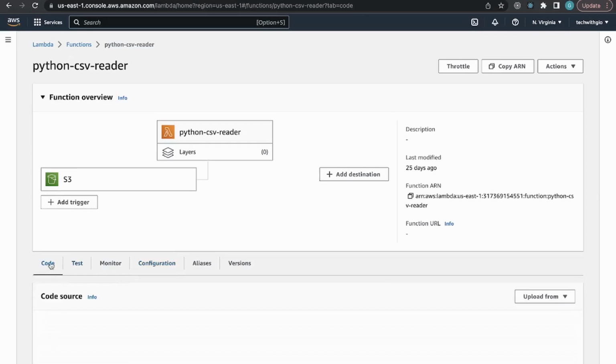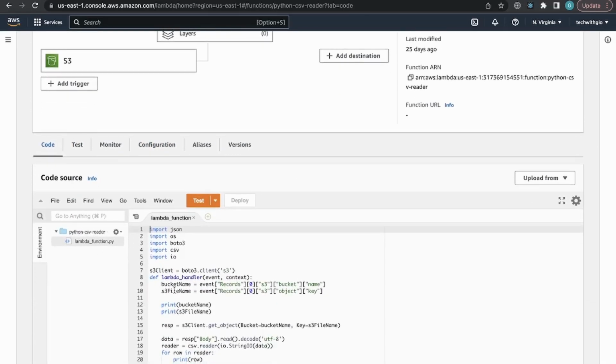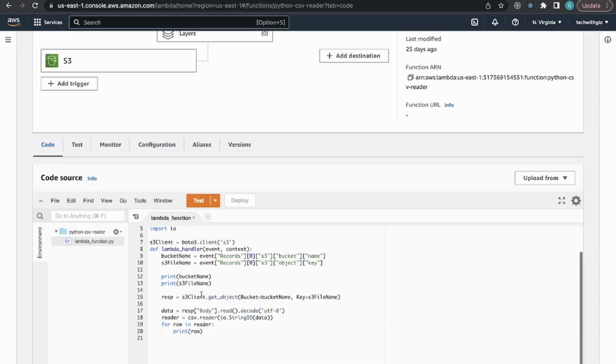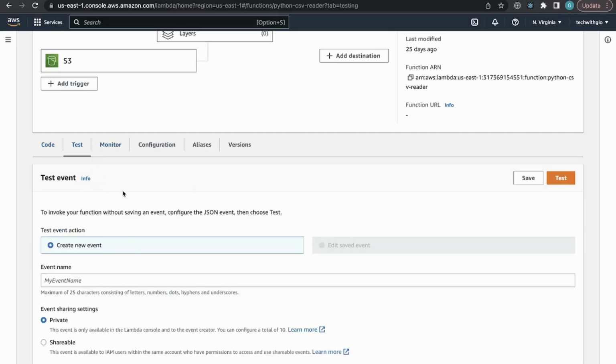But then there's these tabs. There's the code, which is just going to be the code that executes when you invoke the function. In this function, it's just a simple code to make a call to the S3 bucket, retrieve the bucket based on the event, because we receive, or in the video I go over, link in the description, it listens for events, and based on the events, the event is going to have the name of the bucket and the key of the file that was inserted into the bucket. So what I'm going to end up doing is using that to retrieve the item from the bucket and then processing that CSV file. Then there's a section if you want to create a test.